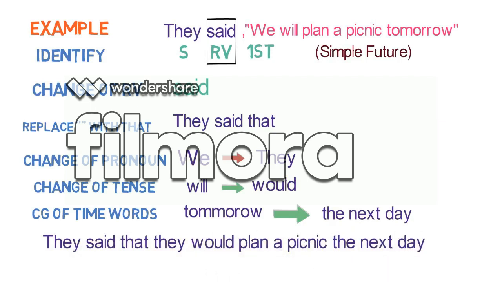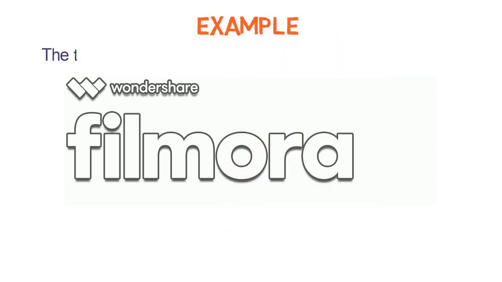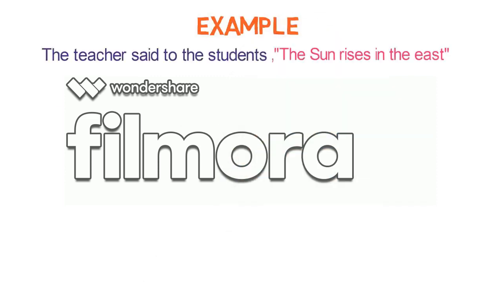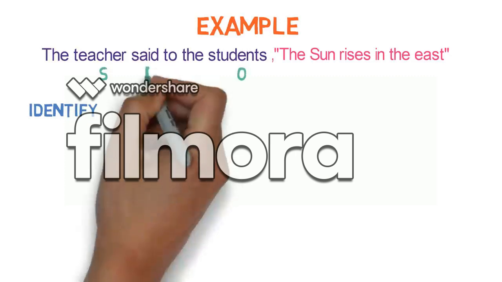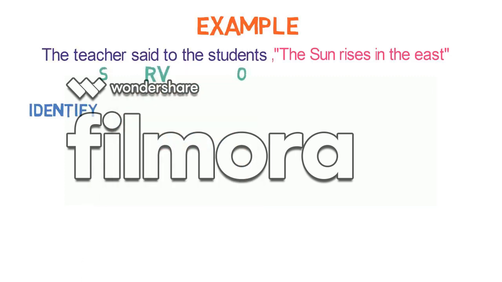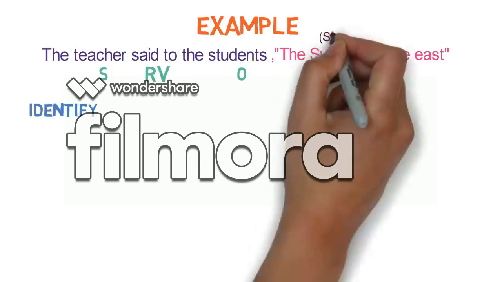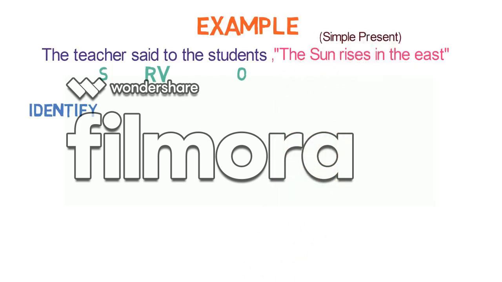Let's look into next example. The teacher said to the students, the sun rises in the east. First step is of identification. Here, teacher is the subject, students is the object, said is the reporting verb, and as said is in past form, we need to check the tense of reported speech. It is in simple present tense.